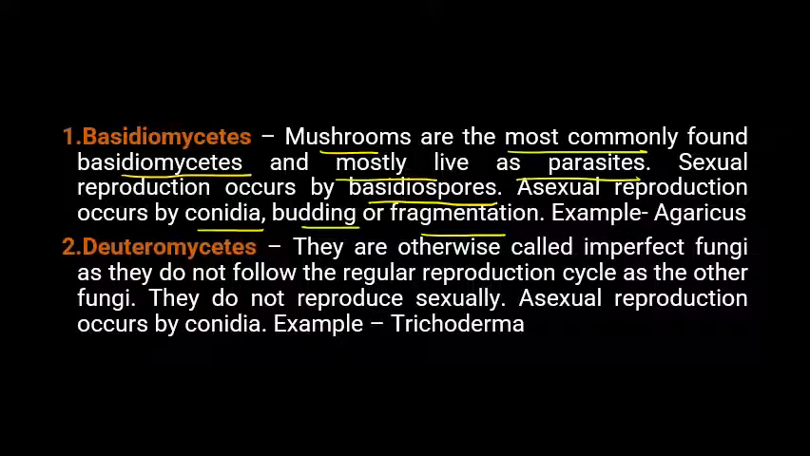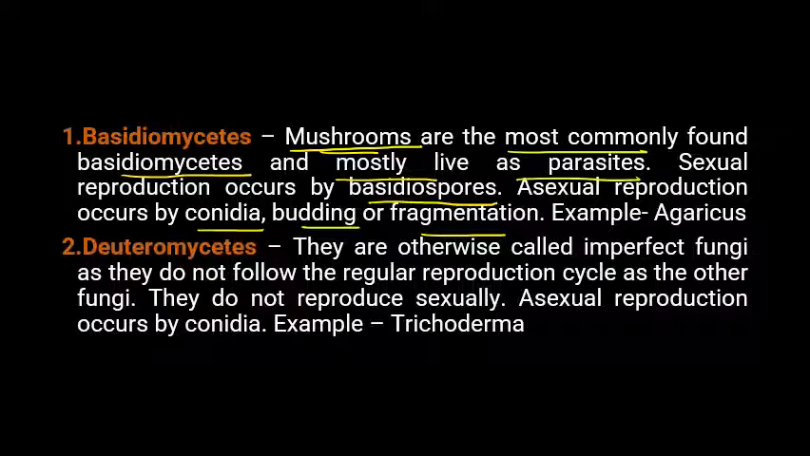So under basidiomycetes, your example is your mushroom. So they are basically parasites, right? And they undergo both sexual and asexual reproduction. Sexual reproduction occurs by the formation of spores called basidiospores, and asexual reproduction occurs by conidia, budding or fragmentation.